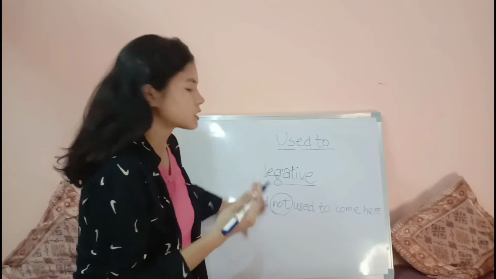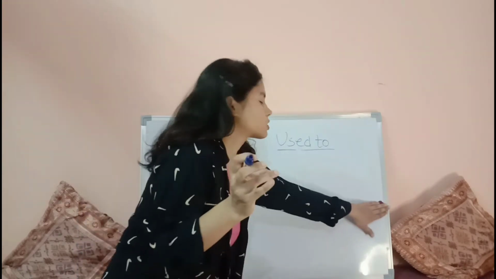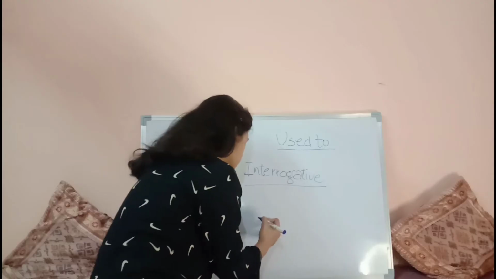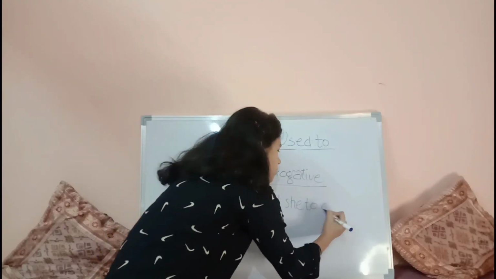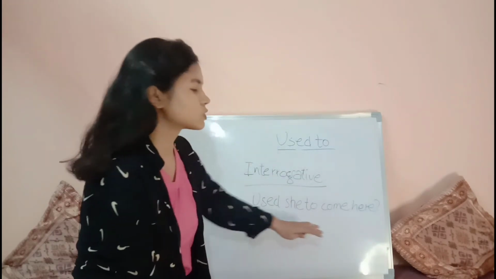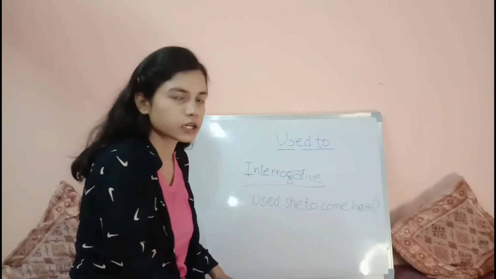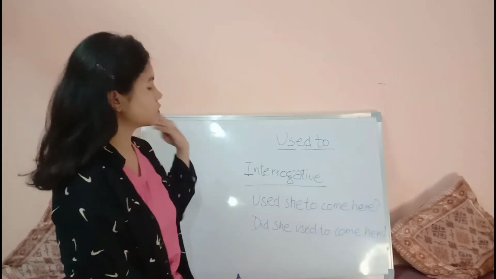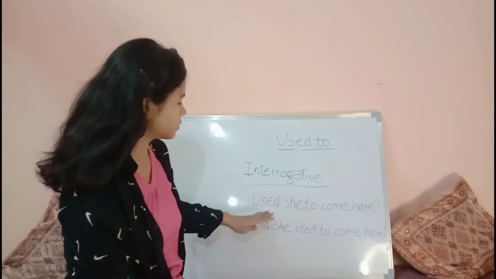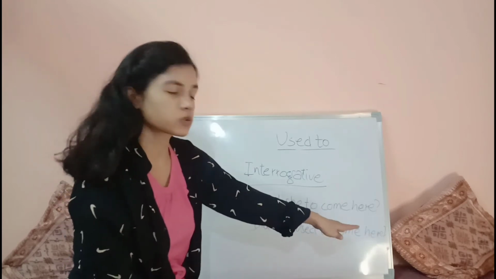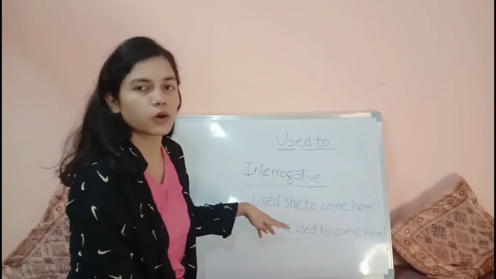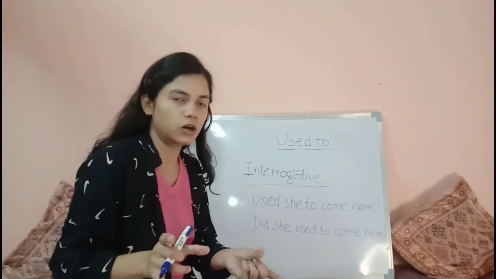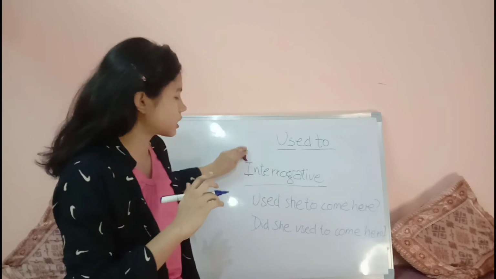If we are asking a question, generally those questioning statements are interrogative sentences. If I say, used she to come here, क्या वो यहाँ आया करती थी? Or I have used did in place of used to: Did she used to come here? This is also another way of asking a question, and this is also when we are talking about something in the past. Okay, so these are the three kinds of statements.